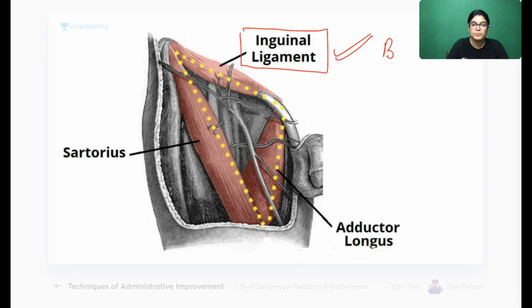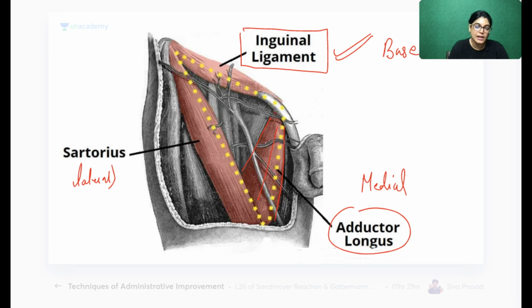Adductor longus is forming the medial border. Actually, adductor longus, as you can see in the diagram, if you see nicely, is also contributing a slight part in the floor, and forming the medial boundary. Sartorius is forming the lateral boundary. Actually, medial border of sartorius and medial aspect of adductor longus is forming the boundary.